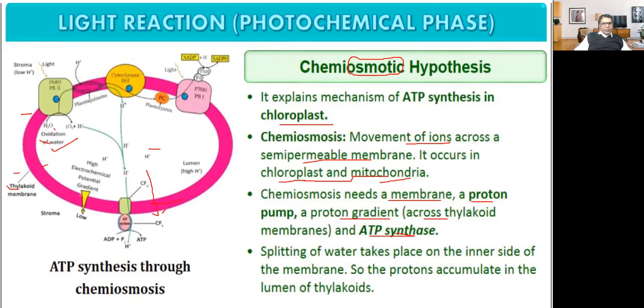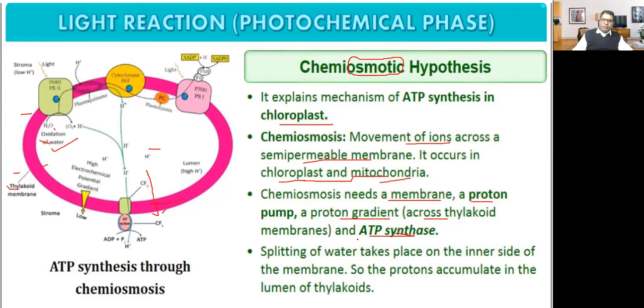Because of this, on this membrane, there is development of a proton gradient. Sometimes the options are proton gradient, electron gradient, ion gradient, so you have to mention proton gradient. Always ensure that you are writing proton gradient. Proton gradient develops across the thylakoid membrane, not the stroma membrane.